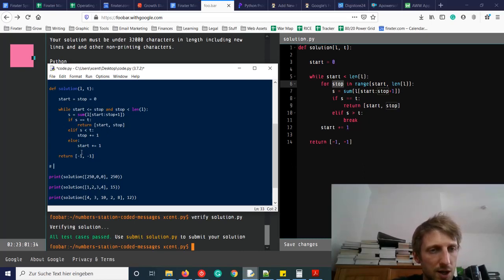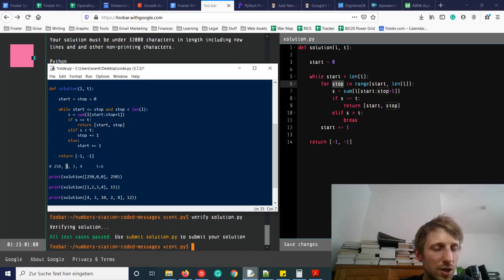Say we have this sequence, 2, 3, 4, and our value for t is 6, for example. Now we start with this one and stop with this one, and our sum is already larger than our searched value. So it will go into this setting. It will increase the start index by 1, but the stop index will still be larger, so it will just abort the computation.